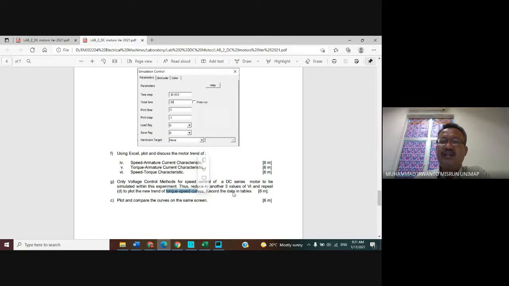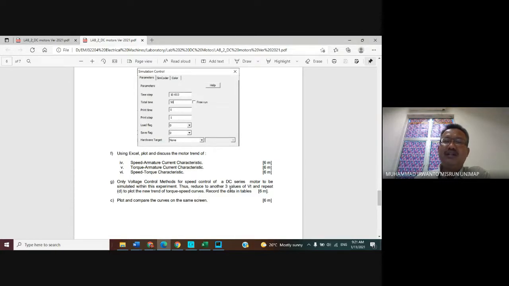Record the data in the table. We want to control the series motor by adjusting the value of the terminal voltage. Here please reduce the terminal voltage, for 3 values.